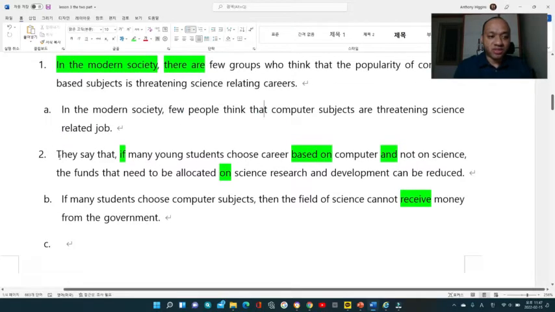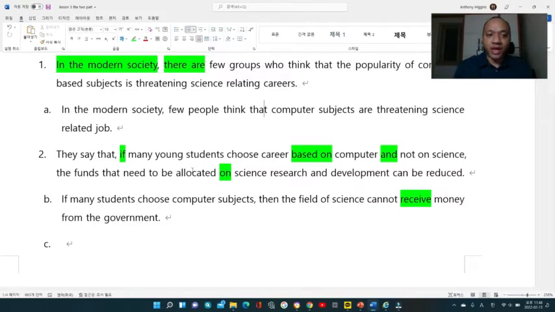The second sentence, the way I put it is, they say that if many young students choose careers based on computer and not on science, the funds that need to be allocated to science research and development can be reduced. So here, this is the type of sentence that I use to make my sentence look longer. And remember, the longer your sentence, the better, right? And the more different your sentence is, the better.